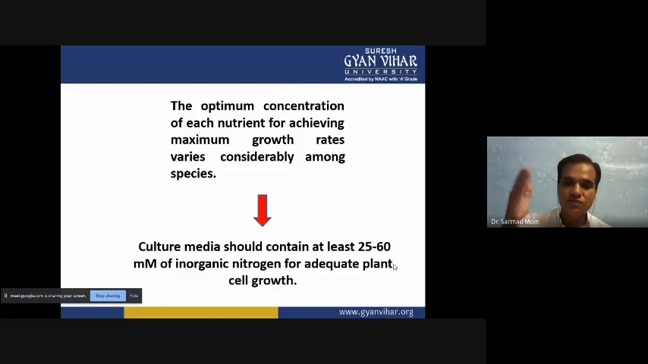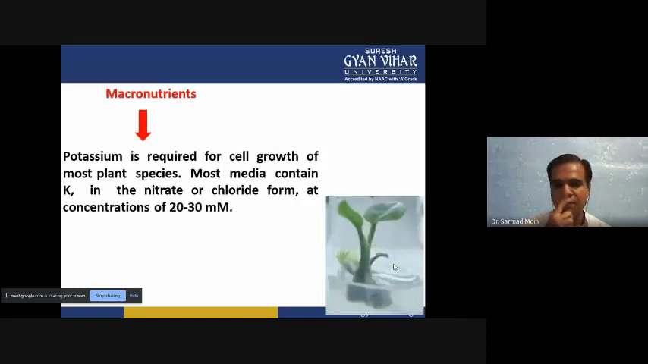So we have to choose 25 to 60 millimolar, and prepare the media using this range. And when we prepare the media in this 25 to 60 millimolar range, in any one concentration the plant will show the maximum growth. So that concentration is the optimum concentration. Likewise, for the other major components we have to select and test them, and we will be able to optimize every concentration.